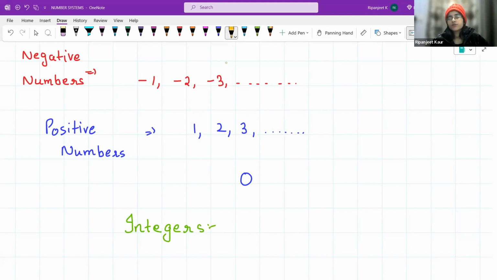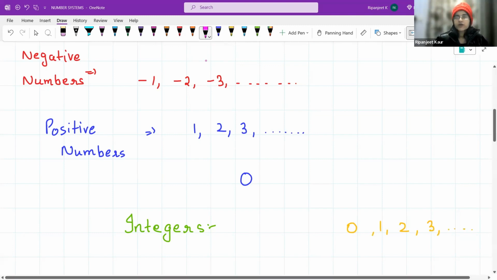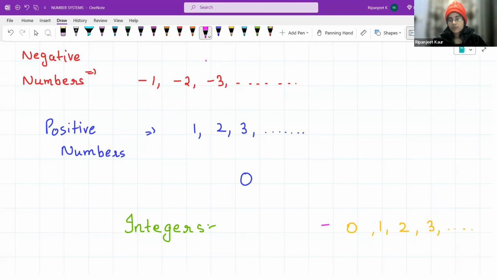The numbers which are having 0, also 1, 2, 3, and so on, and also the negative numbers which are -1, -2, -3, and so on, right? So all of these numbers combined are called integers.